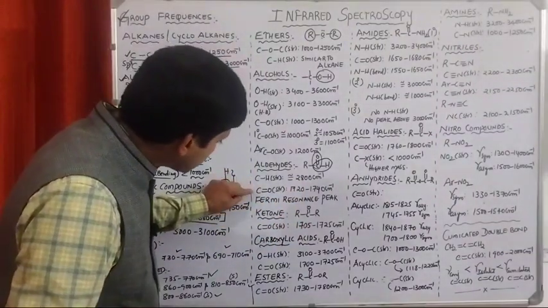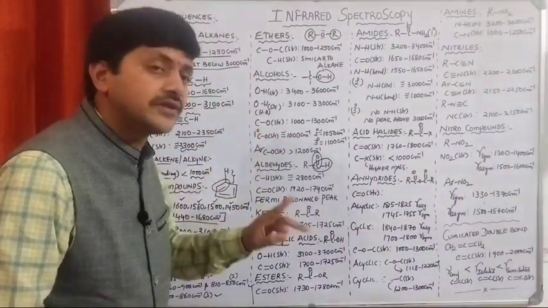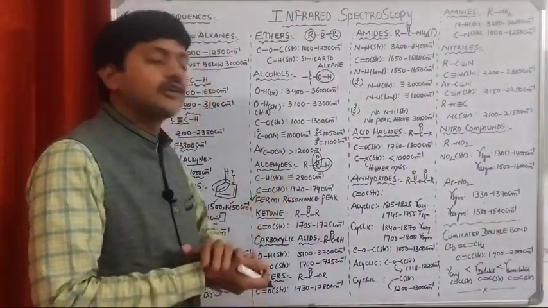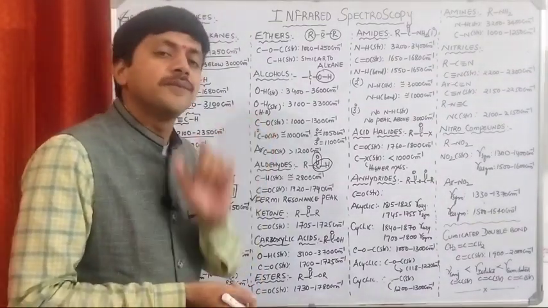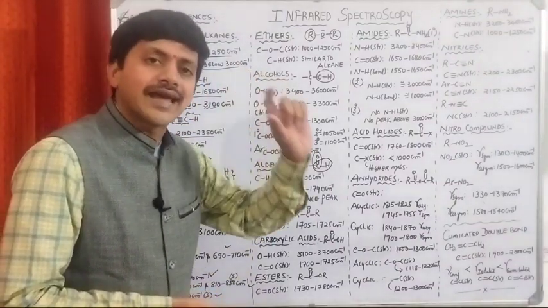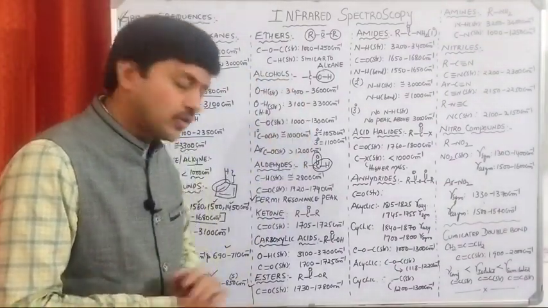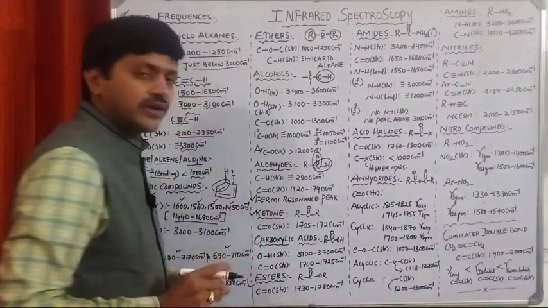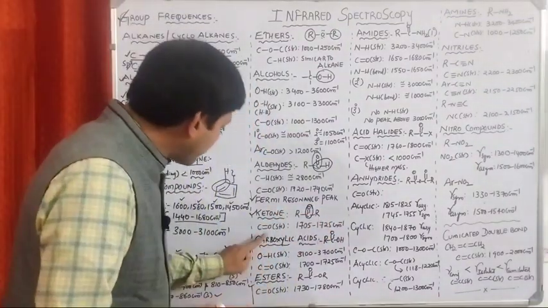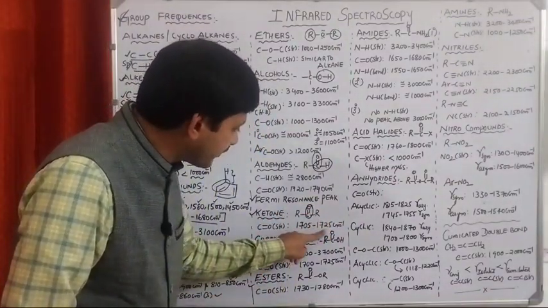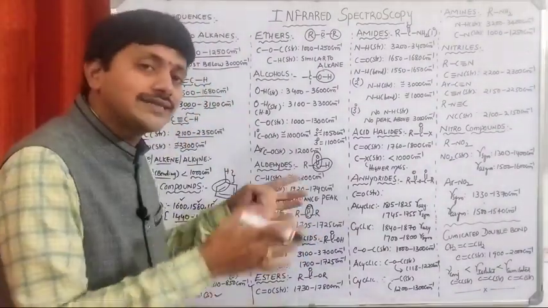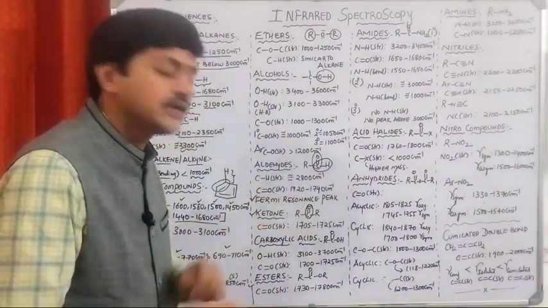Along with the C=O and C-H stretching frequencies, we are going to observe different kinds of bands. Those are what? Fermi resonance bands, or Fermi resonance peaks. Okay, this concept we will discuss in the types of peaks in IR spectroscopy. Okay, the next one is what? Ketone. In case of ketone also, the main one is what? Carbonyl group or not? So the carbonyl stretching frequency is 1705 to 1725. It means that what? Lesser than the aldehyde or not. So there is some influence of these R groups on this C.